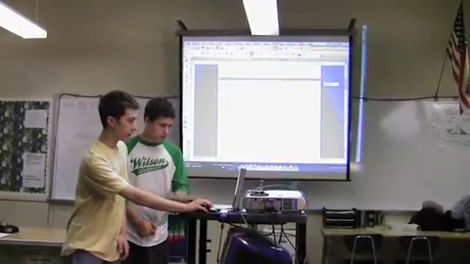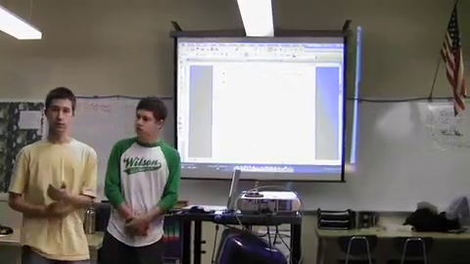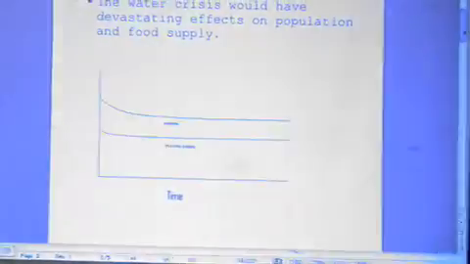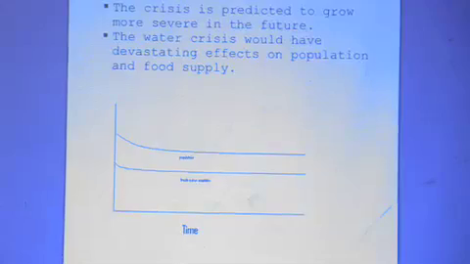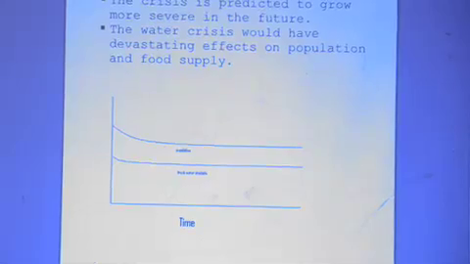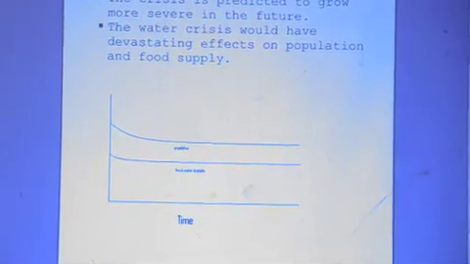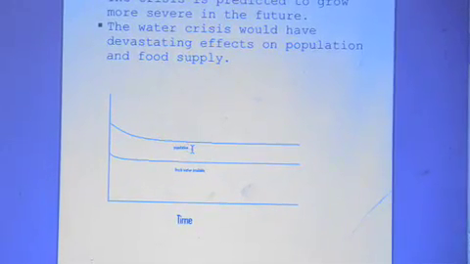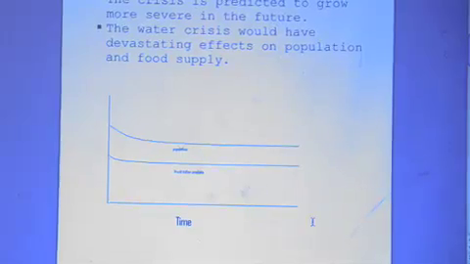The water crisis would naturally have a serious impact on China's population and its food supply. Predictions would see that the amount of available water would decrease and China's population growth would stagnate because of this lack of resources.